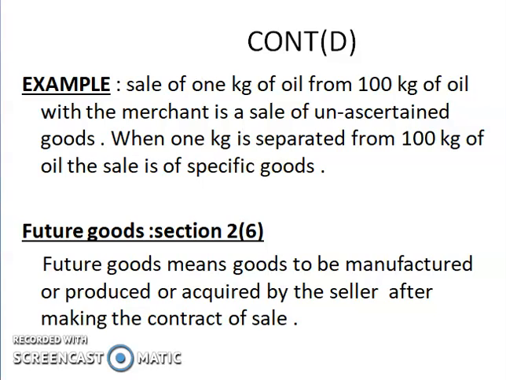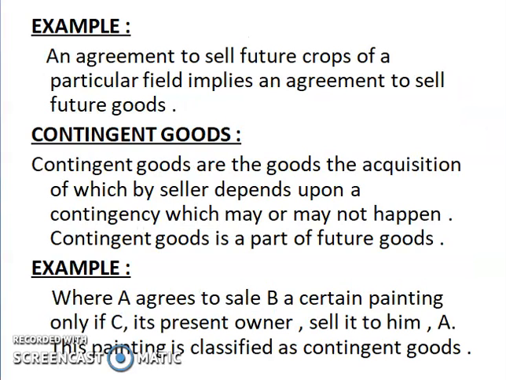The seller acquires such goods in future after the formation of the contract of sale. Example: an agreement to sell future crops of a particular field implies an agreement to sell future goods.